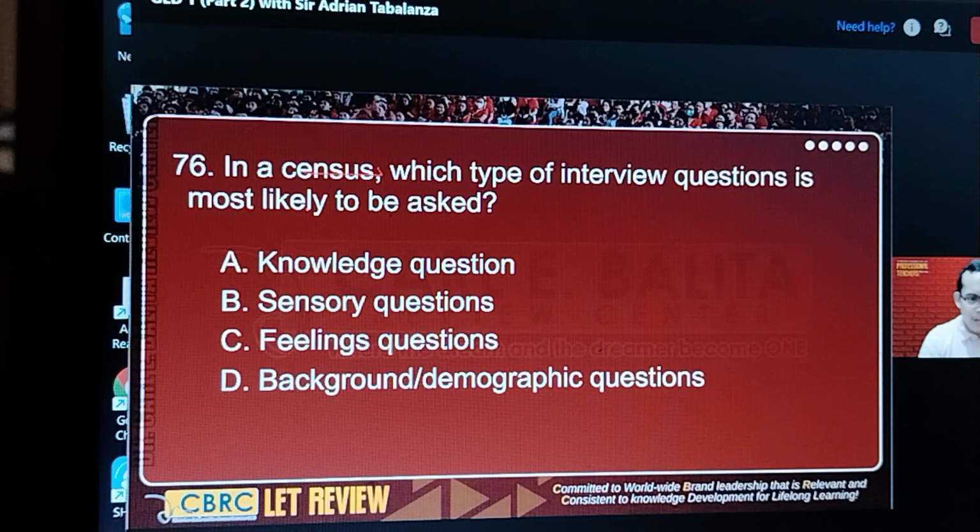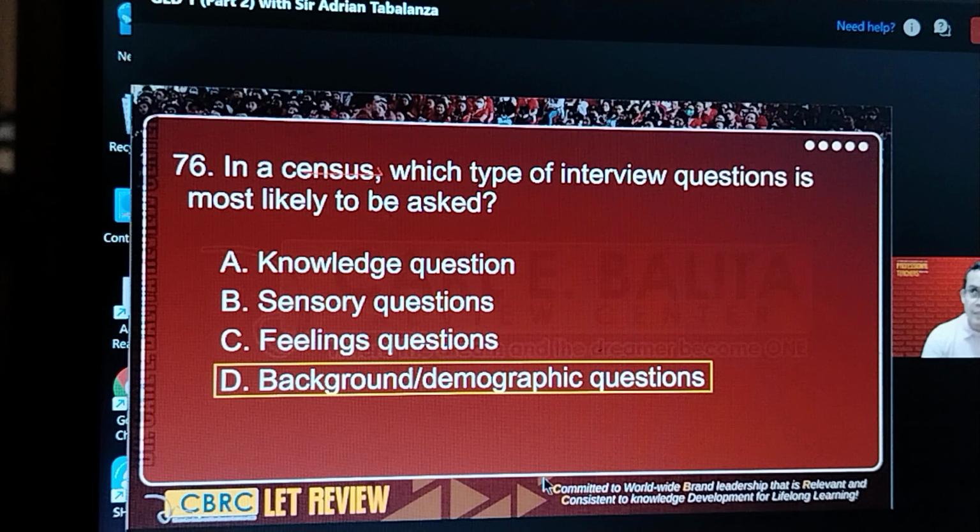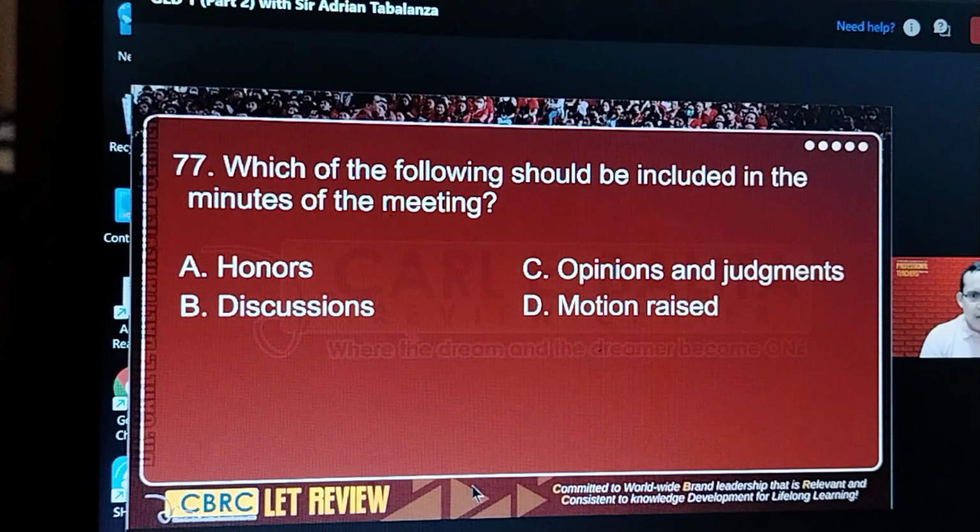Okay, it's the background or demographic information, such as how many family members live in this house, what's their educational level, etc. Okay, 77, what should be included in the minutes of the meeting? The one that I encircled a while ago, the one that I highlighted, the one that you should not forget if it's minutes, that is motion raised. Okay, letter D.